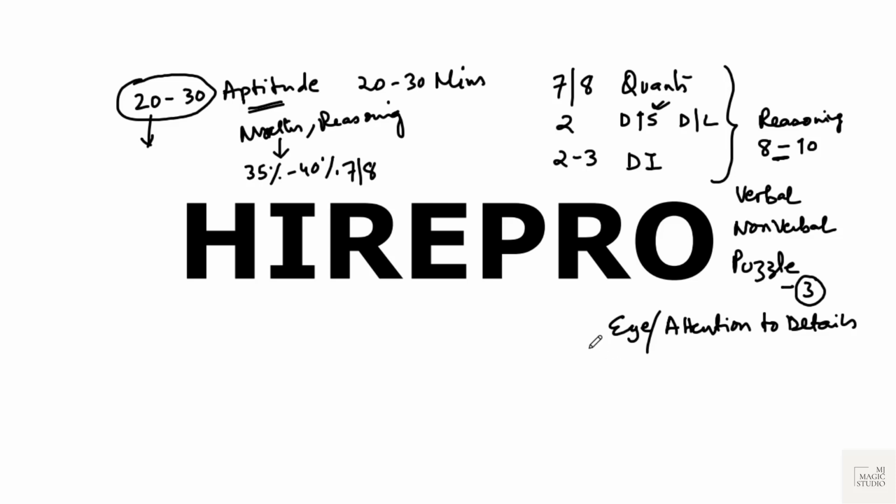So I would be covering all these 6-7 sections: verbal, non-verbal, logical reasoning, attention to detail, data analysis, what they call data interpretation, data sufficiency, deductive logic, puzzles, and Quant math ability in different sections, and we'll try to see what different kind of questions can be asked.